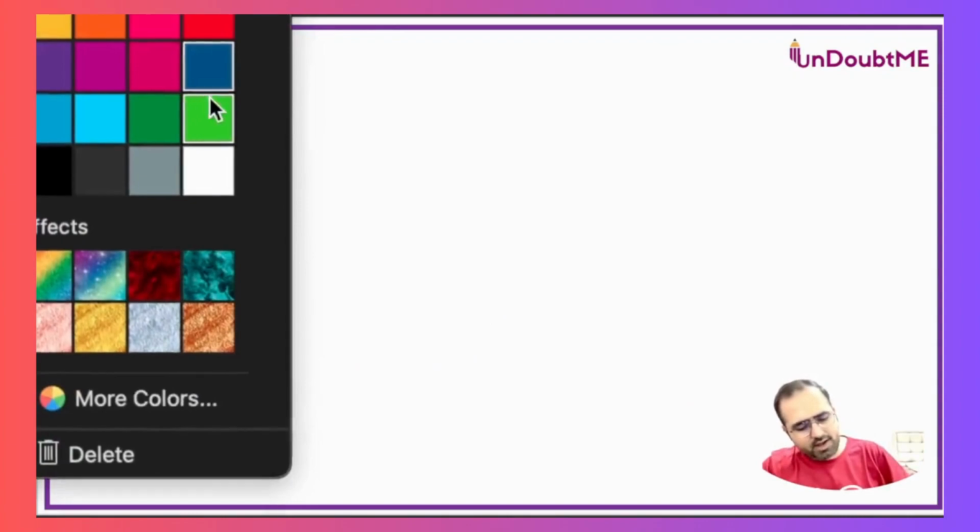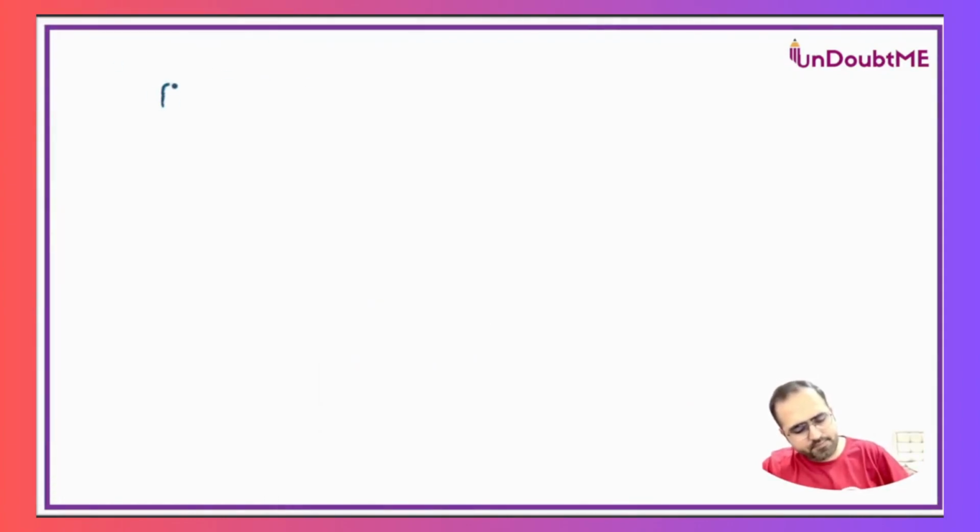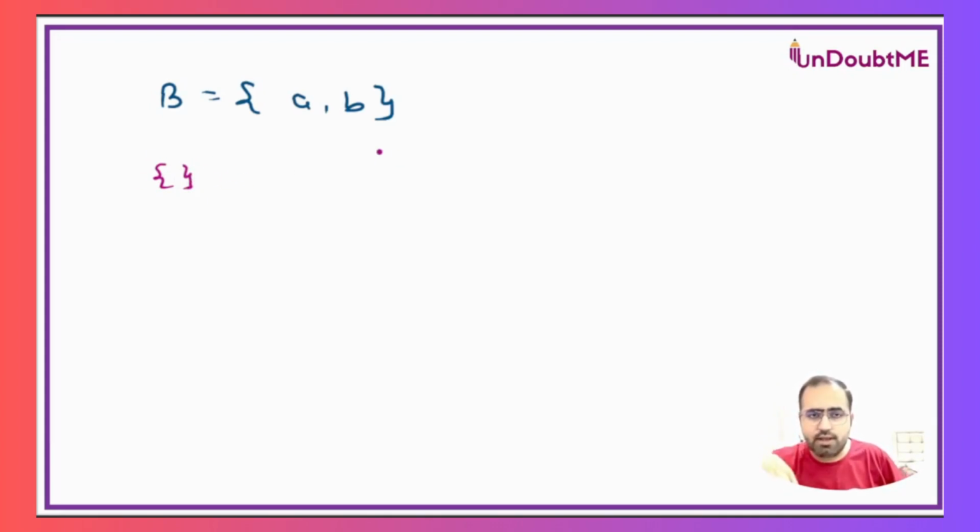Let's say I have a set B having a, b as the two elements. Then I'll list down the subsets of this. As told earlier, it will always start from an empty set. Instead of writing these empty braces, these curly brackets are called braces, you can also write phi. This is a symbol for subset. So it will start from this, then a, then b, and finally the whole set itself.